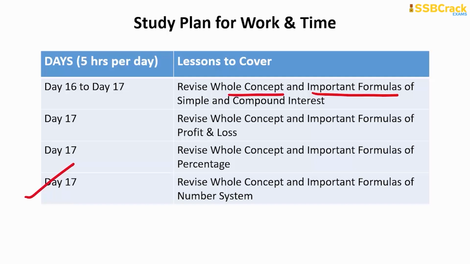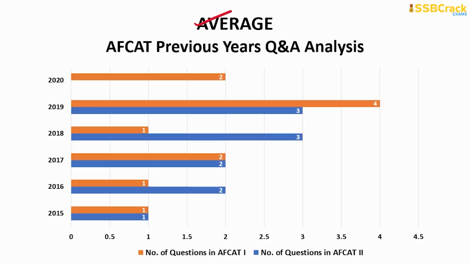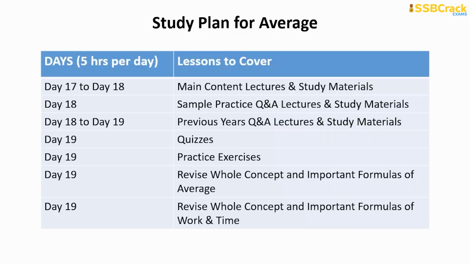Now moving on to the next topic, which is average. The maximum questions from average were 4, which came in the AFCAT 2019 paper, and the minimum was 1 only, which came many times. So in your upcoming AFCAT exam, you can expect around 1 to 4 questions from average. And you know that average is a very simple topic. So here is a study plan for average.